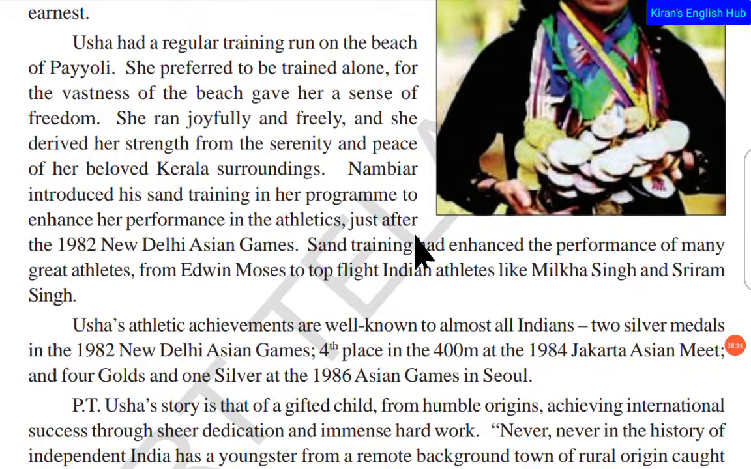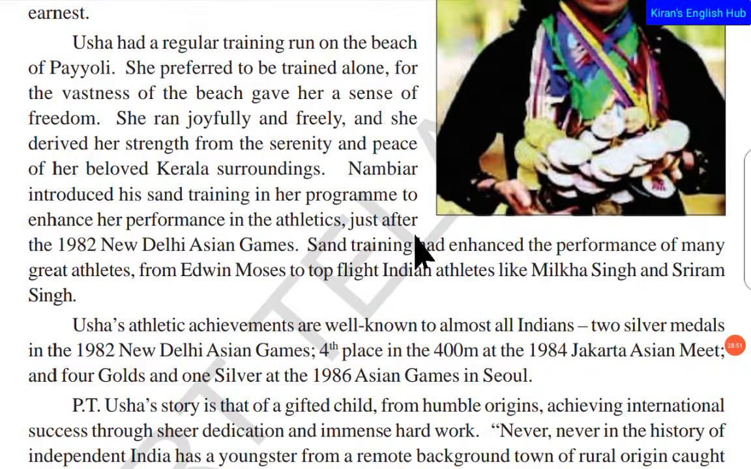Even you can see Usain Bolt, he runs on the beach, and besides running on the beach, he even ties a car tire, which is usually a bit heavy.